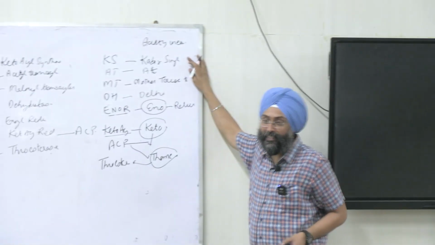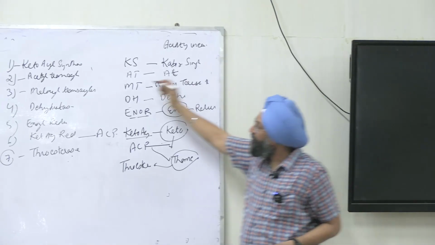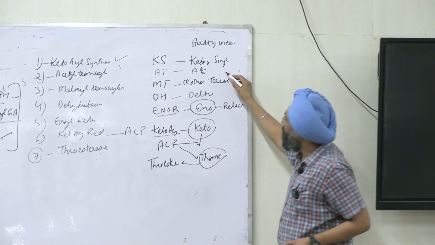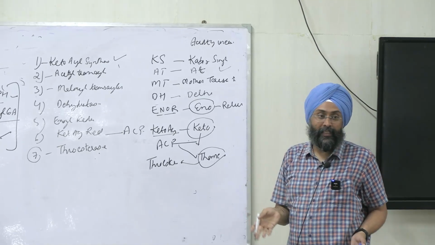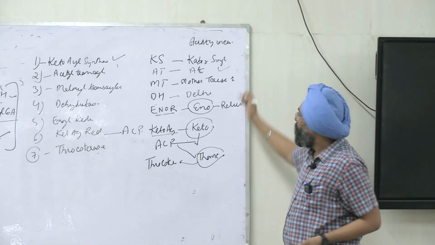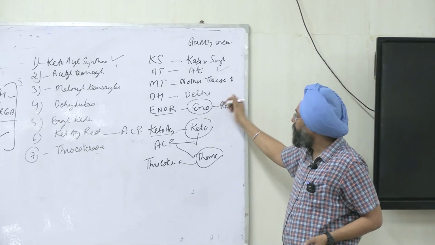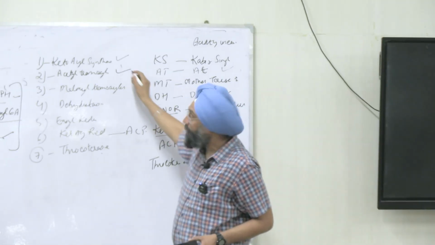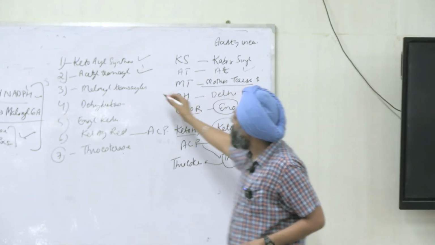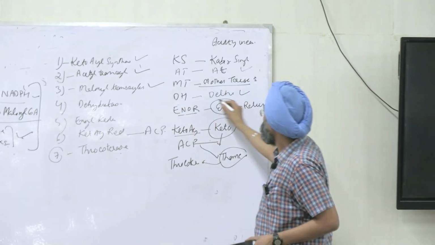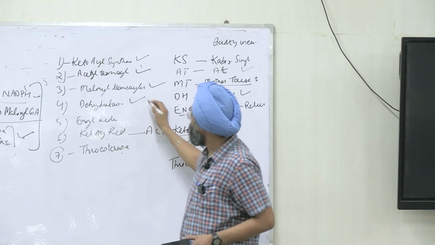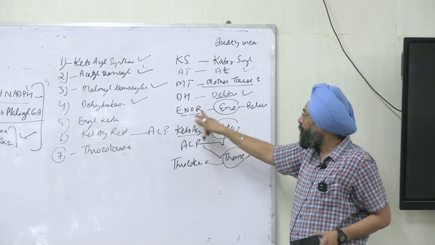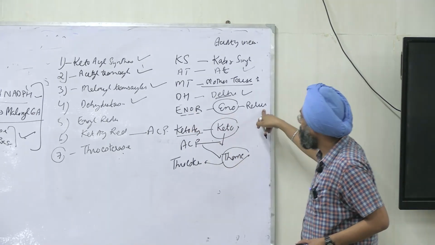कबीर सिंह वाज देयर. कबीर सिंह का नाम क्या है एग्जैक्ट? कीटोसाइल सिंथेटेस, राइट. Kabir Singh, he was having acidity, so he went to Mother Teresa Hospital, New Delhi, right. At for acetyl transacylase, MT for malonyl transacylase, Delhi for dehydrogenase, and the doctor gave him ENO for acidity and he got relief in enoyl reductase, right.